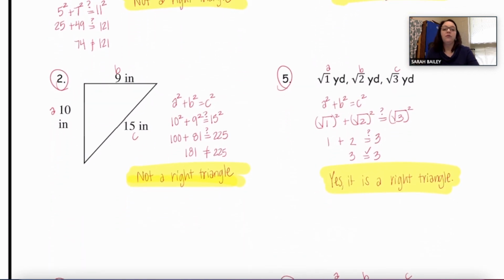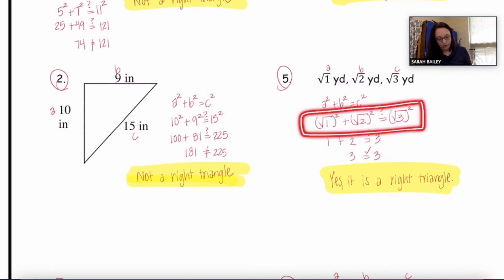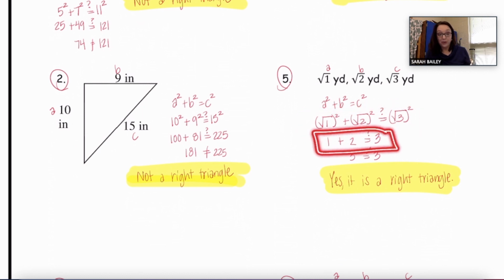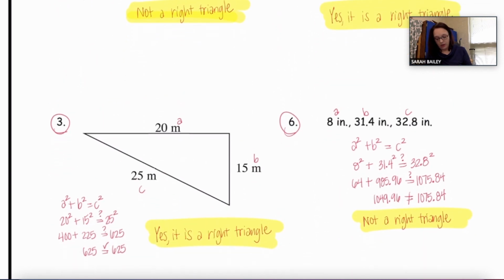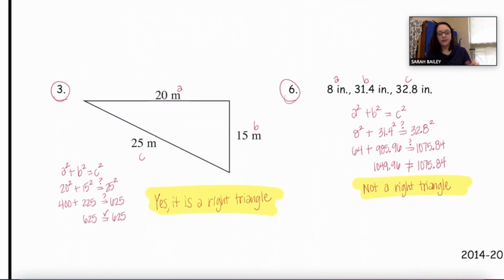Problems 2 and 5. And before we move on from number 5, just remember that when you are squaring a square root, you just end up with the number without the radical, right? So remember that. So there's 2 and 5. You've already gotten those. And 3 and 6.